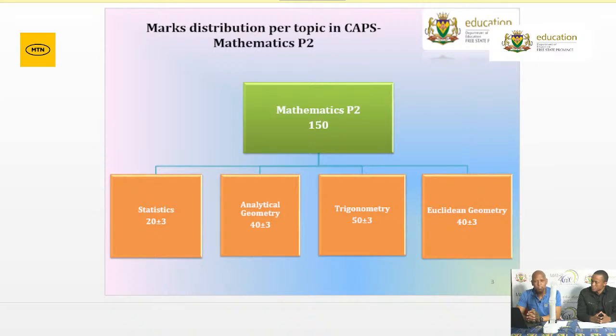Only 4 topics, 2 days left, and I believe that today the focus should be only on statistics, Dr. Masudubele, because our learners wrote paper 1 today, which I believe was a bit heavier on their side. So they need something that they can relax on. That will be statistics.